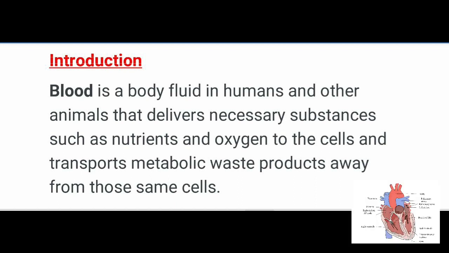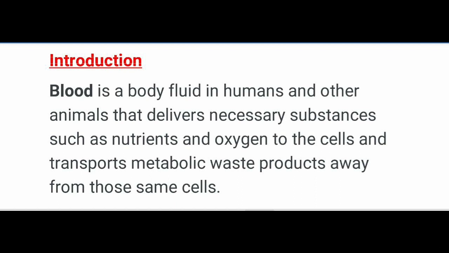Introduction. Blood is a body fluid in humans and other animals which delivers necessary substances like nutrients and oxygen to the cells and transports metabolic waste products away from those same cells.